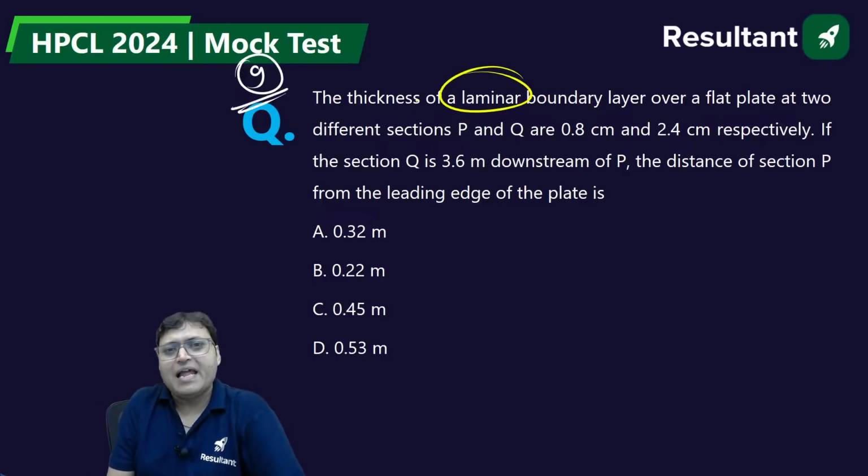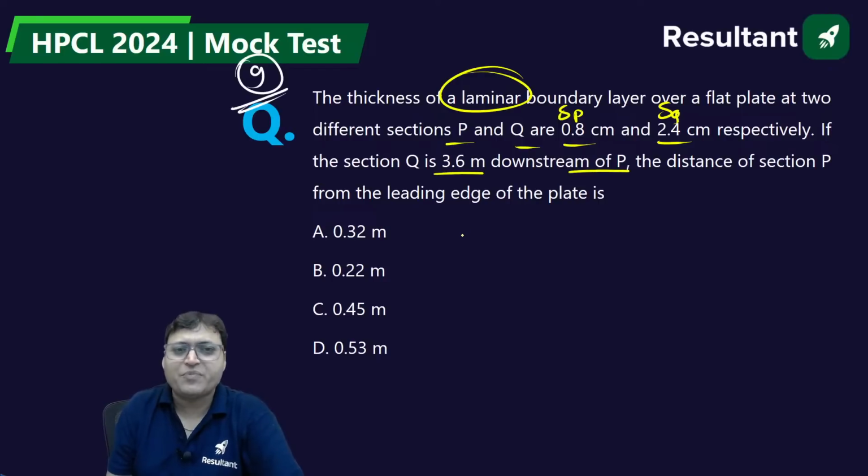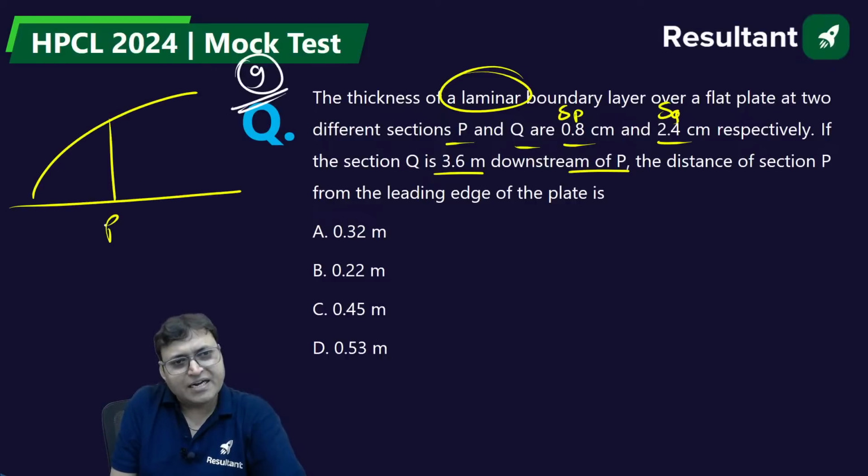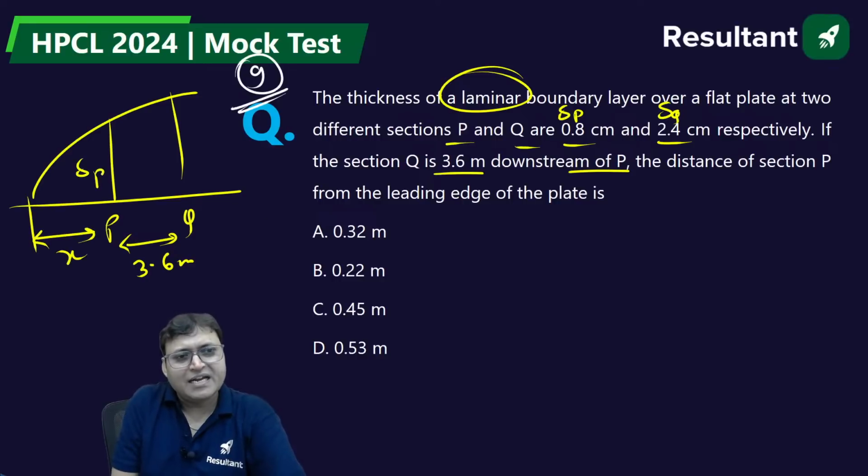The thickness of a laminar boundary layer over a flat plate at two different sections P and Q are 0.8 and 2.4. These are delta P and delta Q. If the section Q is 3.6 meters downstream of P, then the distance of section P from the leading edge is, if we draw the diagram, this is P, this is Q, the distance is 3.6 meters. Let me call this X. This is delta P, this is delta Q. This is how the diagram will look.